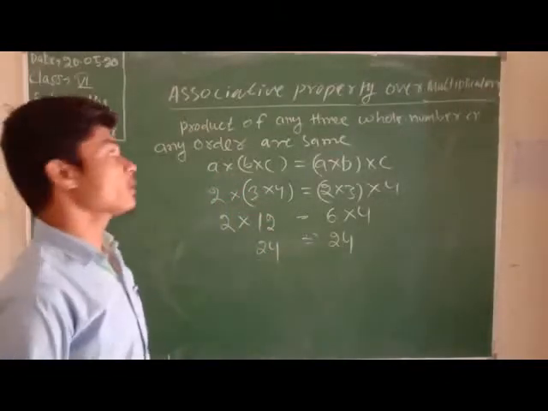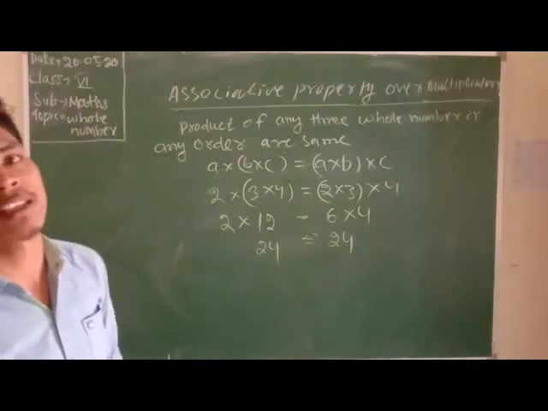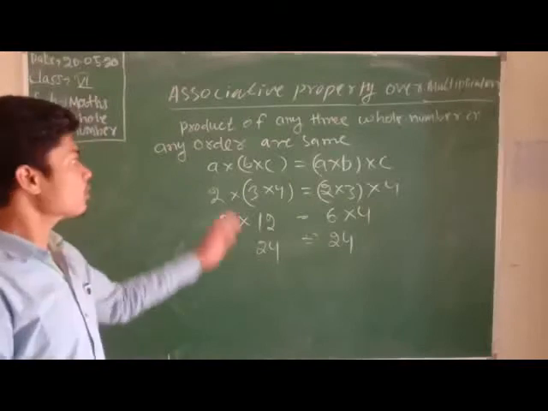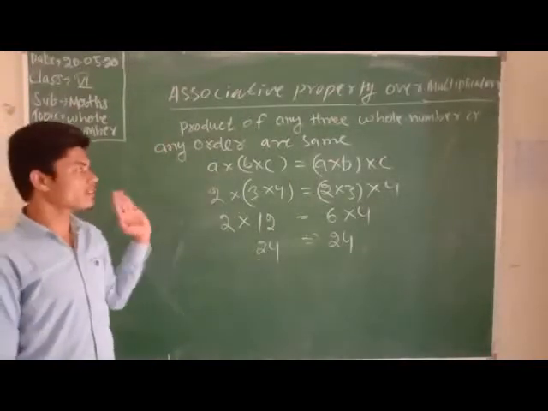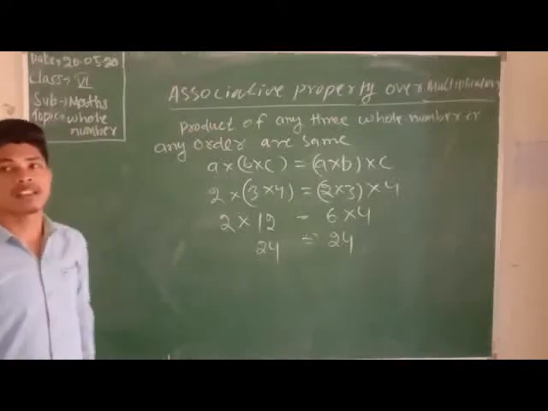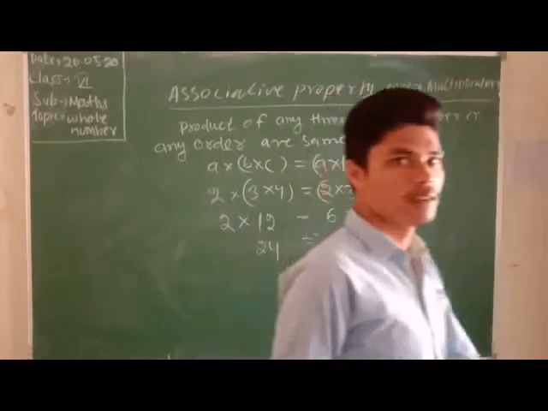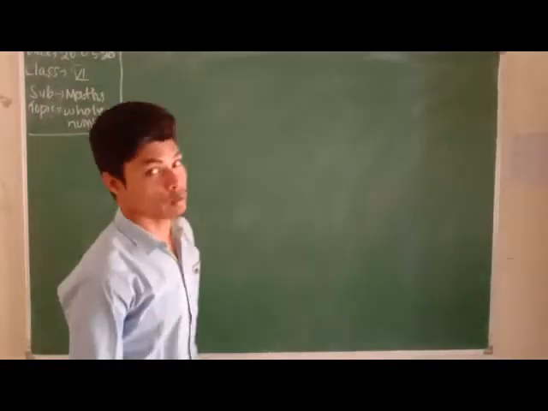That means we learn that the associative property over addition and multiplication is true for whole numbers. Clear about the associative property over addition and multiplication? Now we discuss about the division. Okay, now we discuss.